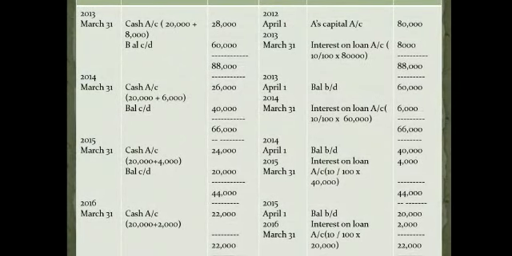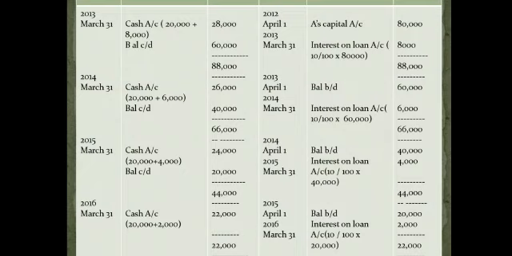So 2015, April 1, balance brought down 20,000. Interest on loan account 2,000. How 2,000? 10% of opening balance 20,000. So this interest, 2016 March 31st, we are paying. Then the final payment will be made. Final payment on the debit side, March 31st, cash account 20,000 plus 2,000 for interest, 22,000. And with this final installment, nothing is left in the loan account. The loan account has been cleared.